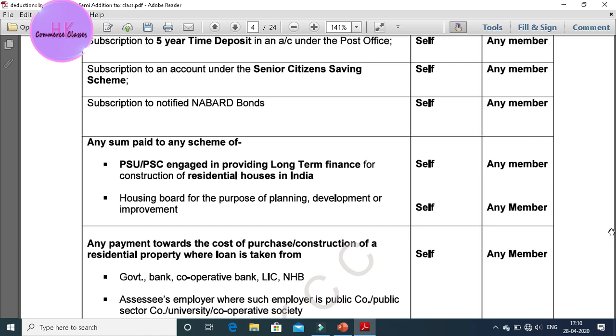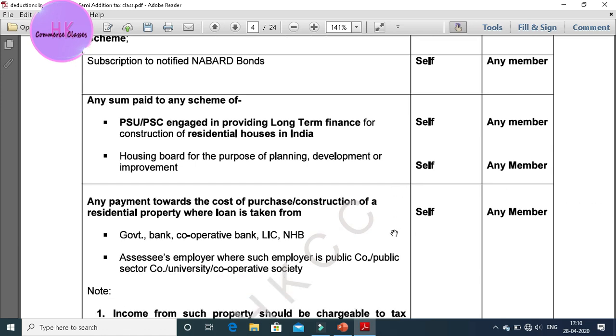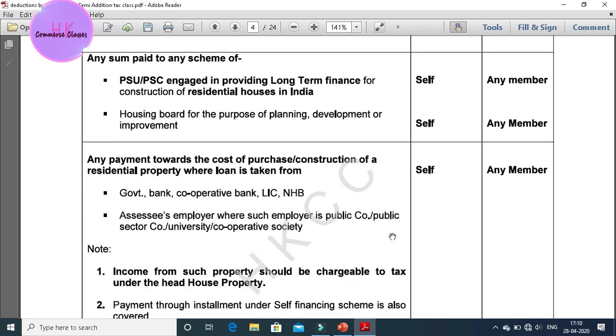So any payment made towards the cost of purchase or construction of a residential property, where the loan is taken from the government, either bank or corporate bank, LIC and NHB. Any payment made towards the cost of purchase or construction.